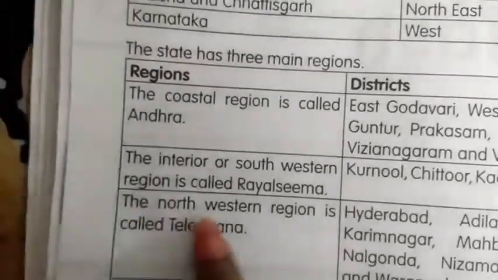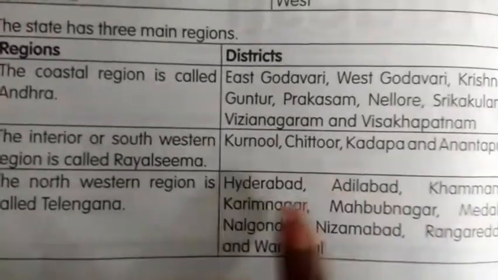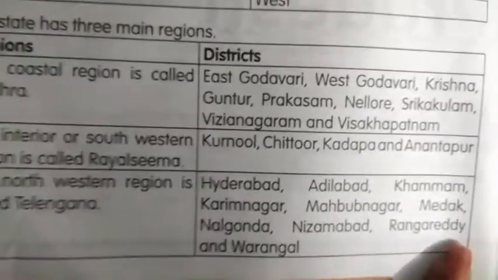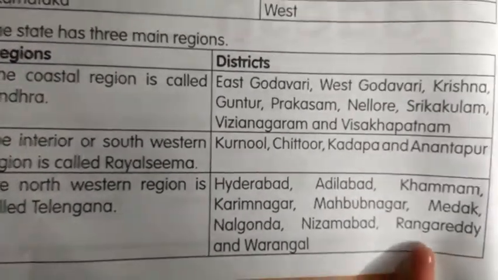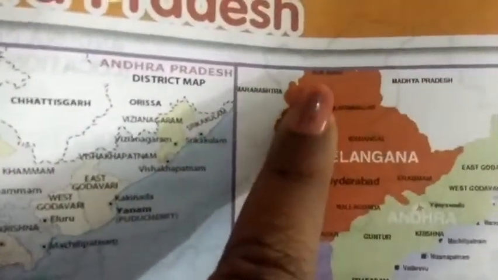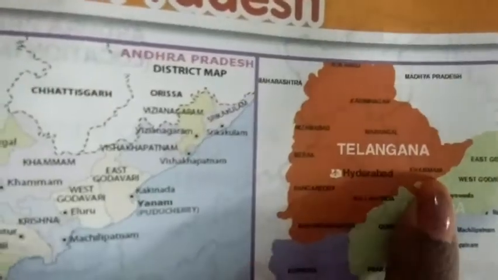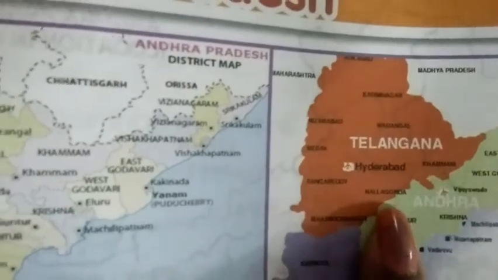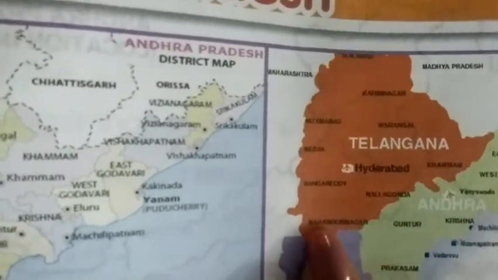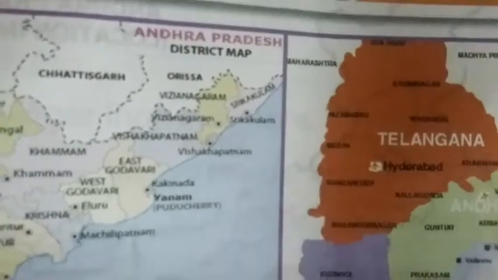Yes, and the northwestern region is called Telangana: Hyderabad, Adilabad, Khammam, Karimnagar, Mehboob-nagar, Medak, Nalgonda, Nizamabad, Rangareddy and Warangal. This is the Telangana. See, Adilabad, Karimnagar, Nizamabad, Warangal, Medak, Hyderabad, Khammam, Rangareddy, Nalgonda and Mehboob-nagar. So this is the Andhra, Telangana and Rayalaseema.